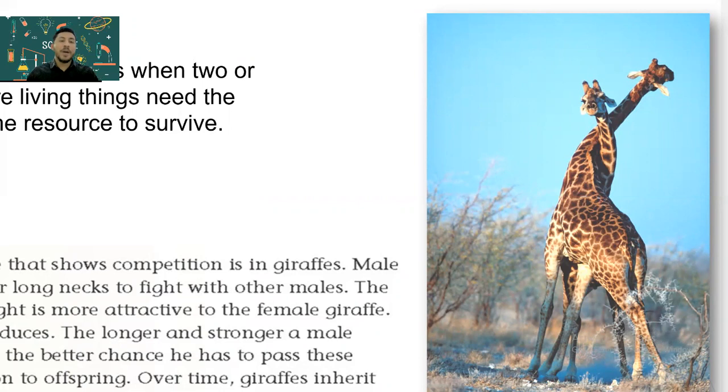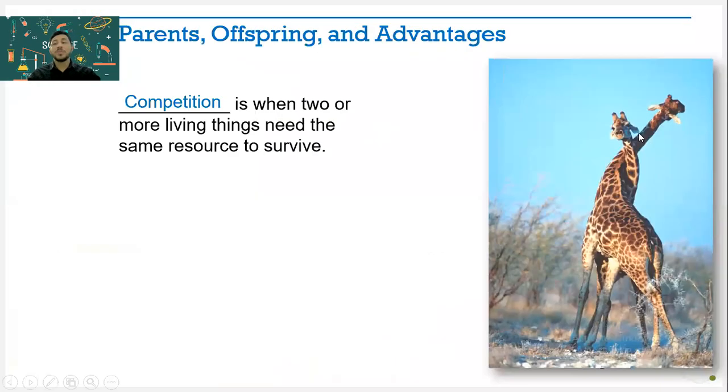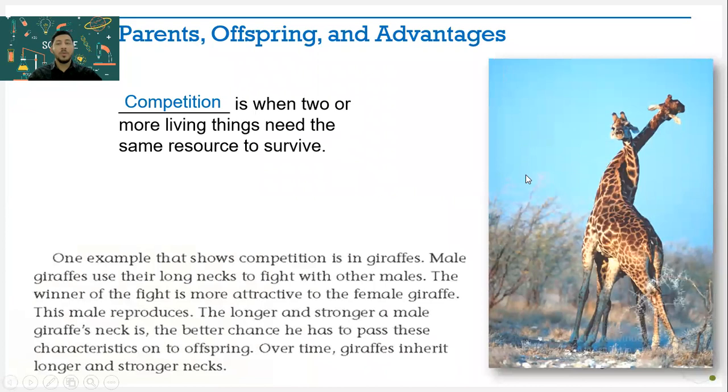The female giraffe will mate with the ones that have a long and strong neck. That's an advantage that helps the giraffe to win that competition and helps it to find a female so they can mate and have offspring. And the strong long neck characteristic is going to be inherited, or will pass, to its offspring.